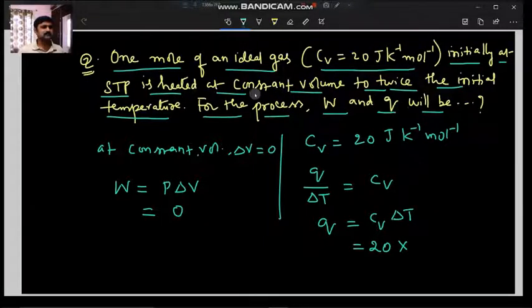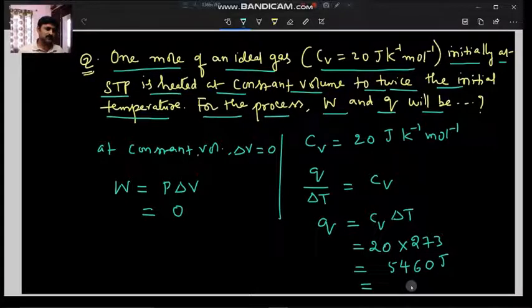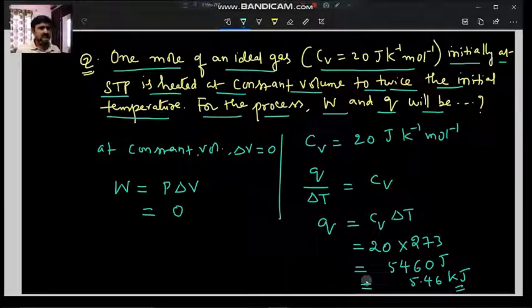Twice the initial temperature, and in the beginning it is 273. Twice that is 546, so the difference is again 273. When you calculate this product, we get 5460 joules. If you want to convert this into kilojoules, it becomes 5.46 kilojoules. So this is the answer for this question.